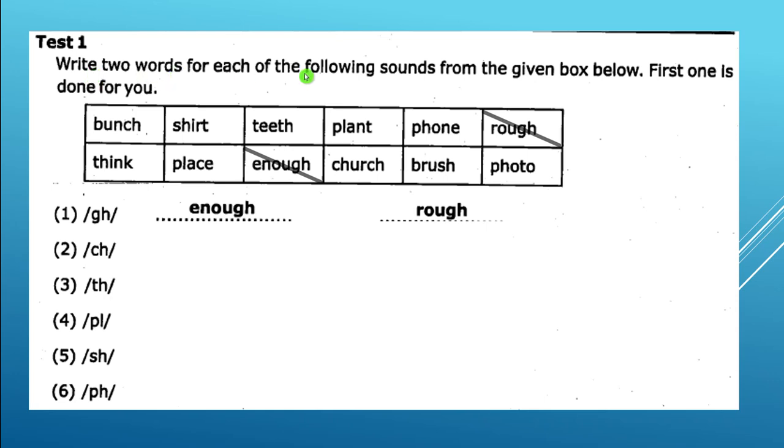Write 2 words for each of the following sounds from the given box below. First one is done for you. First one, F sound: enough and rough. CH sound: bunch and church. TH sound: